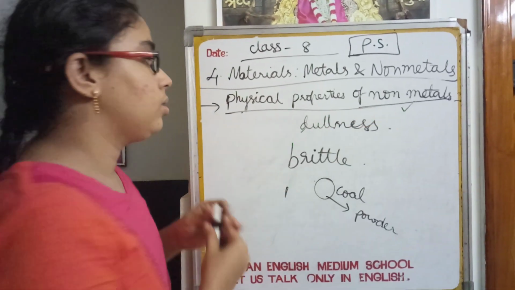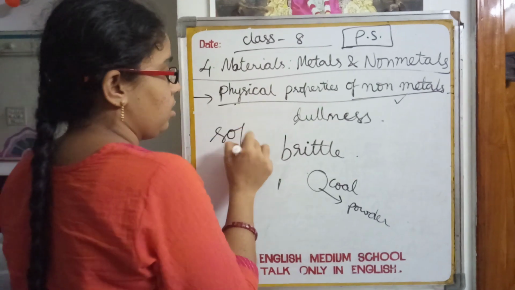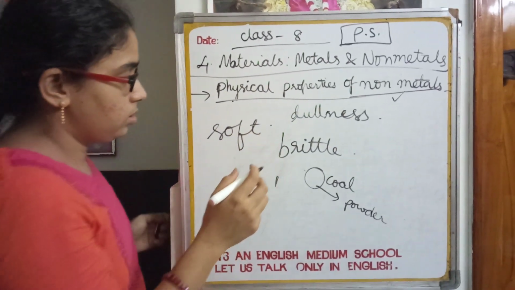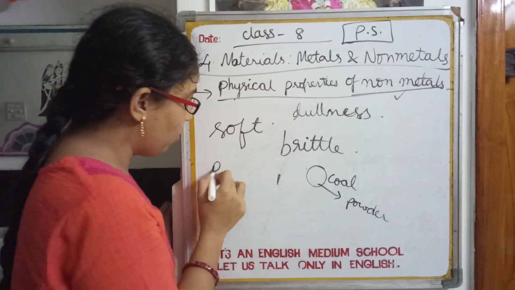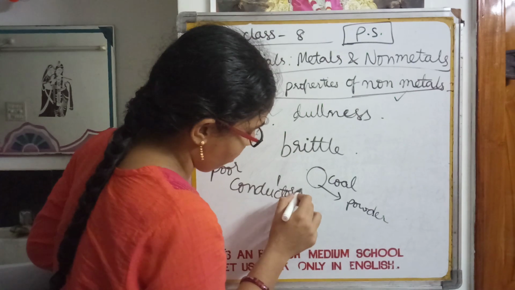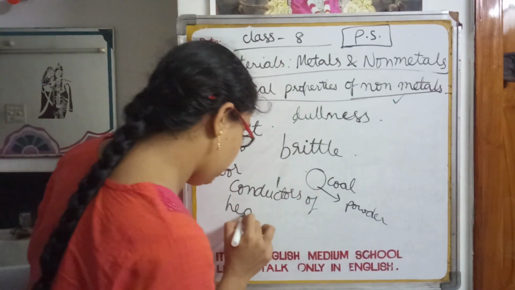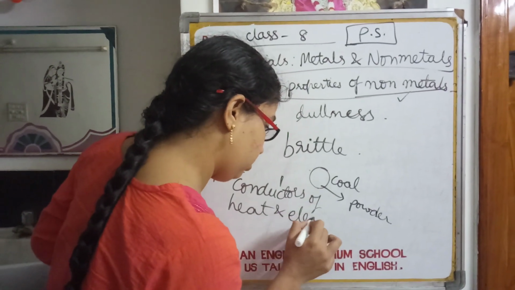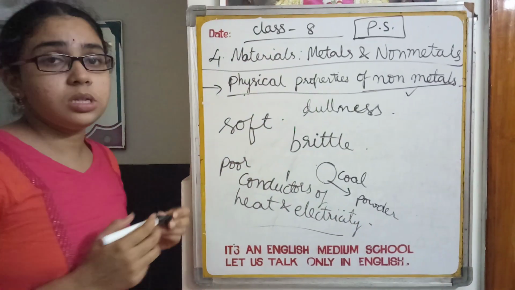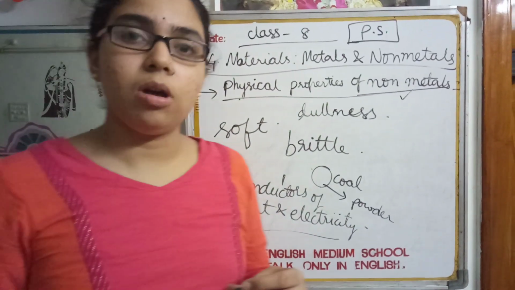They are soft non-metals, and they are poor conductors of heat and electricity. So this is about the physical properties of metals and non-metals.